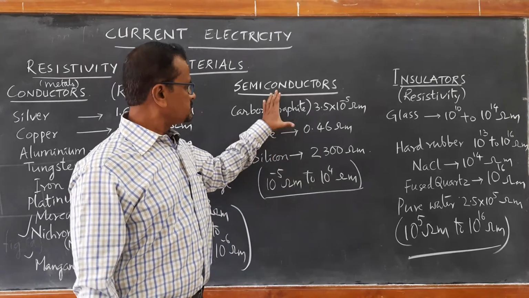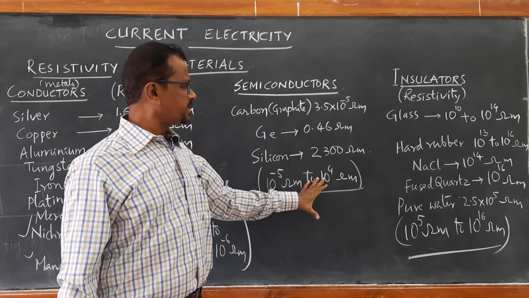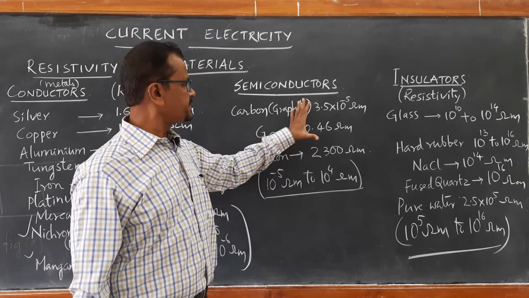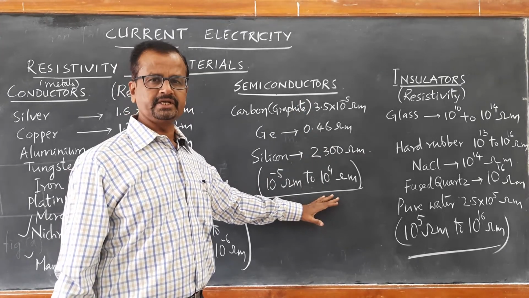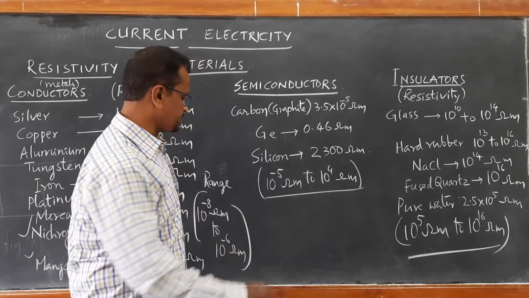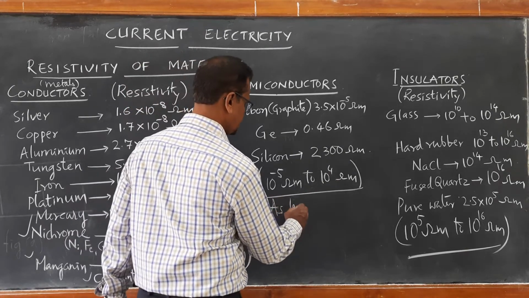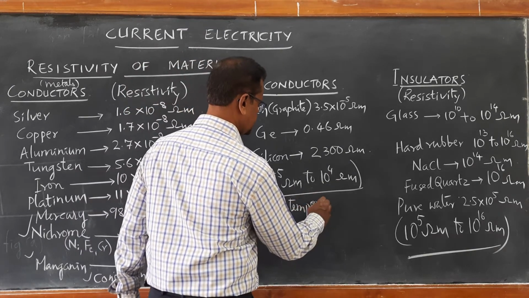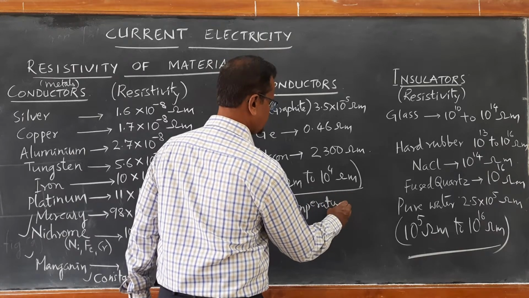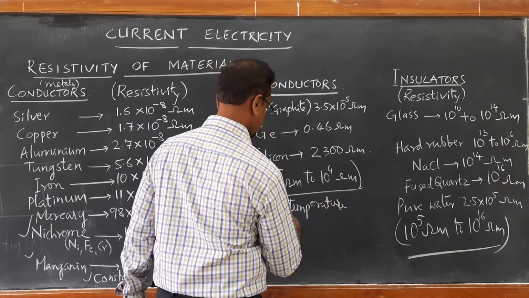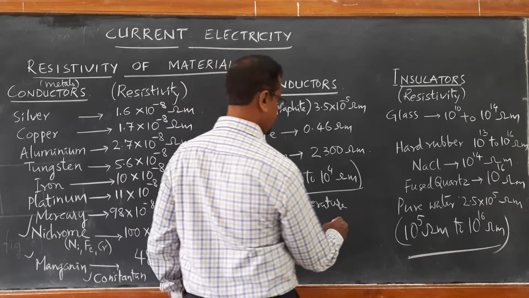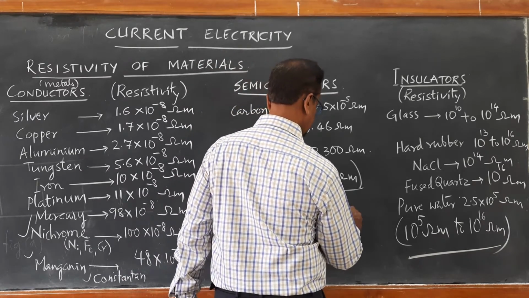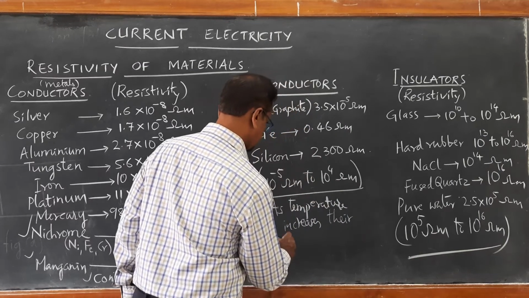In electronic circuitry, you will find the application of semiconductors to the fullest extent. The reason is, as temperature increases, their resistivity decreases.